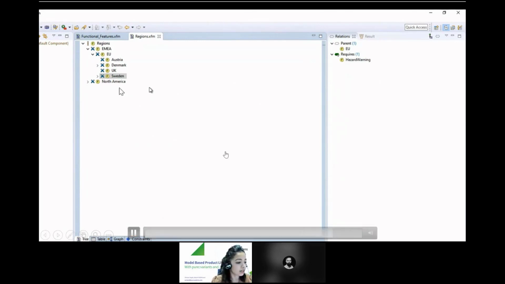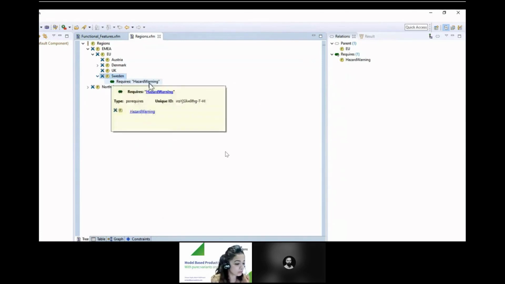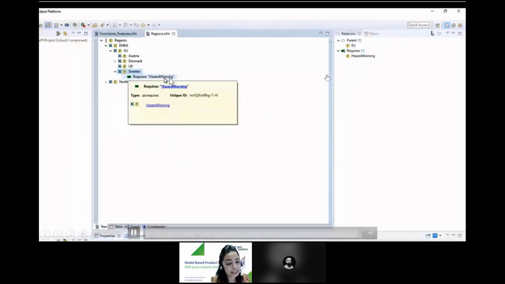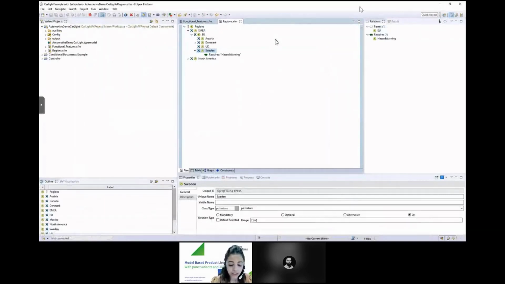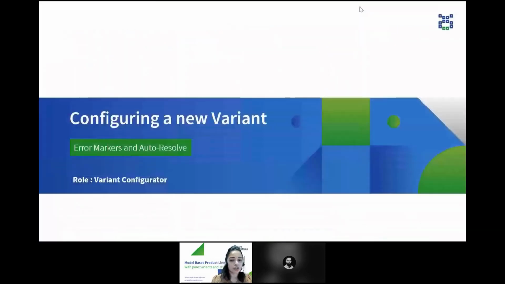So this way, all of these feature models are basically used to control the variability in our architecture on the Cameo side and in other engineering assets. Now let's move on to the next part, where we are configuring a new variant.